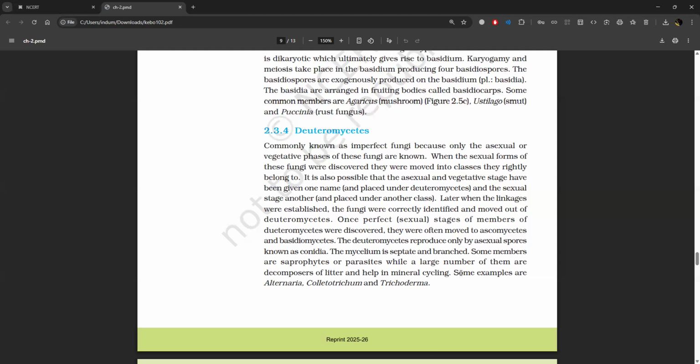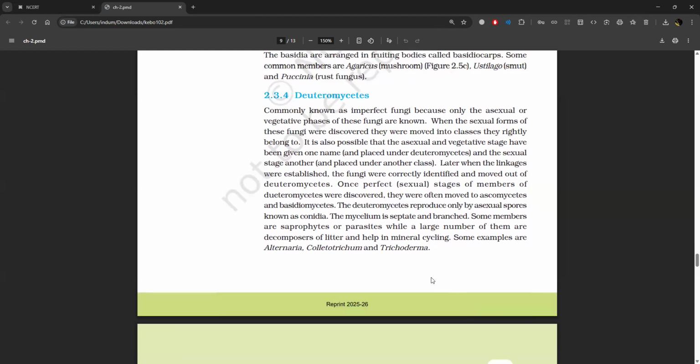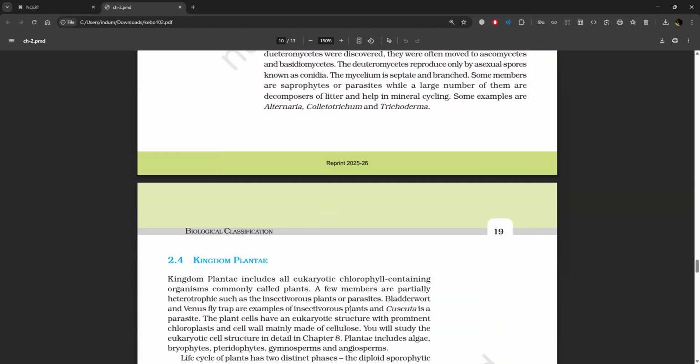They reproduce only by asexual spores known as conidia. The mycelium is septate and branched. Some members are saprophytes or parasites, while a large number of them are decomposers of litter and help in mineral cycling. For example, Alternaria, Colletotrichum, and Trichoderma.